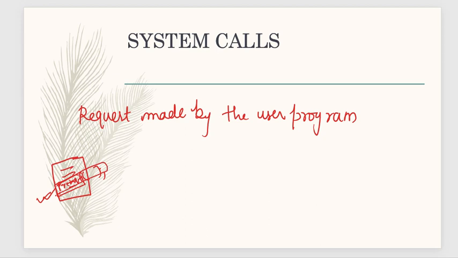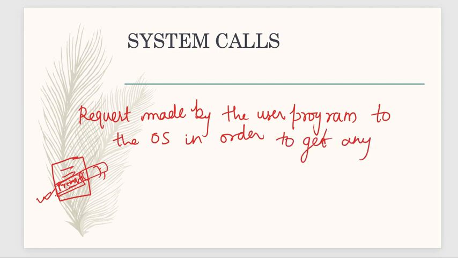Therefore it is defined as a request made by the user program to the operating system in order to get any kind of service. It can be anything. So this is the definition of a system call.